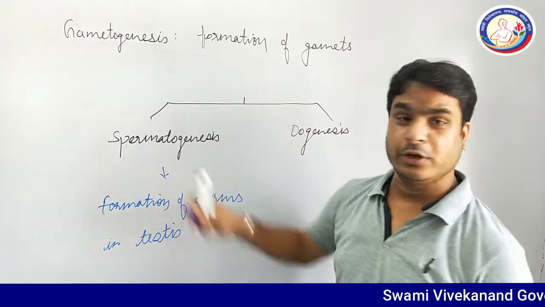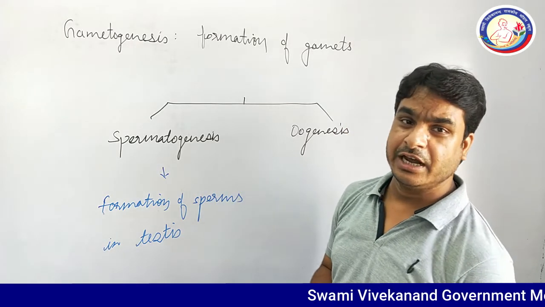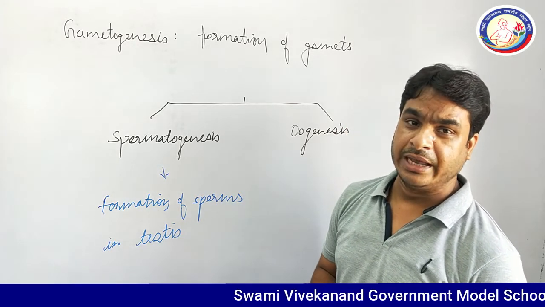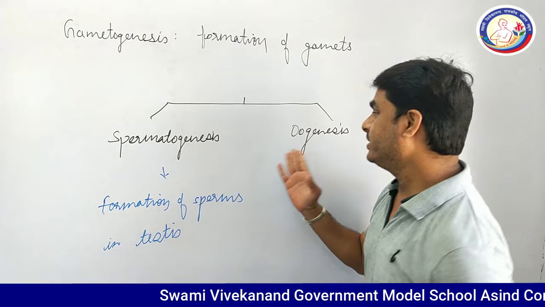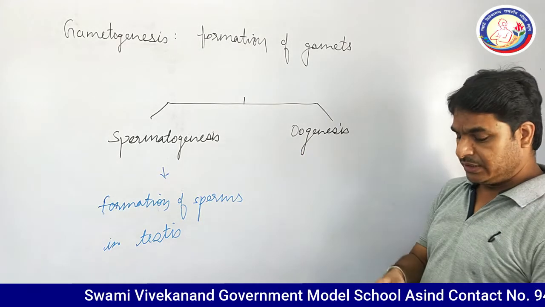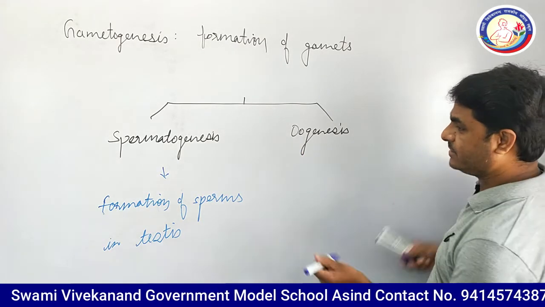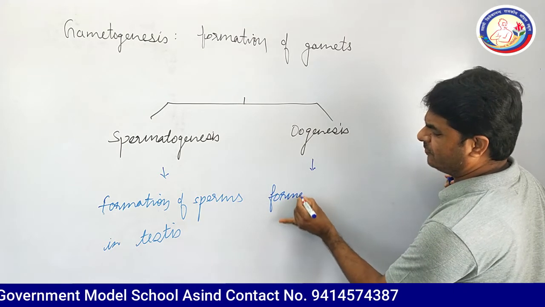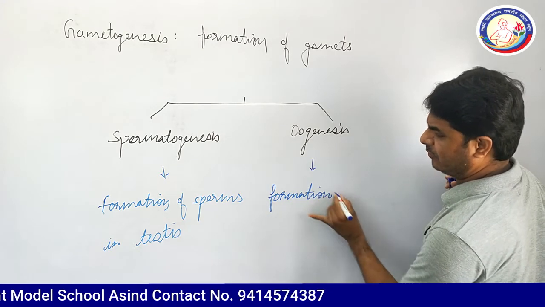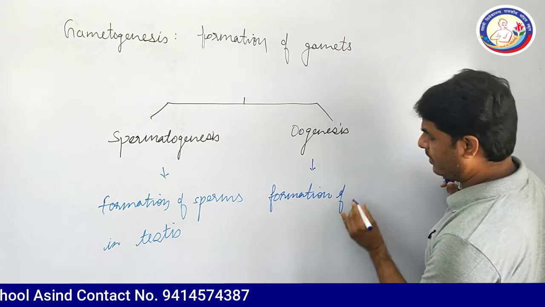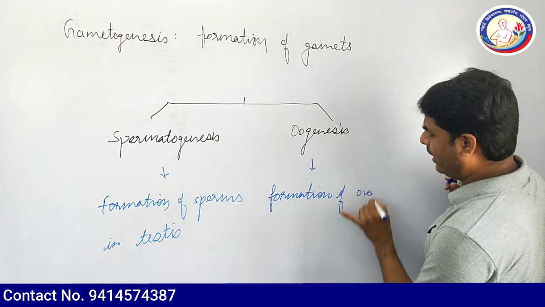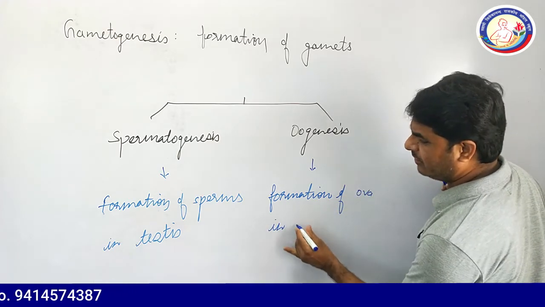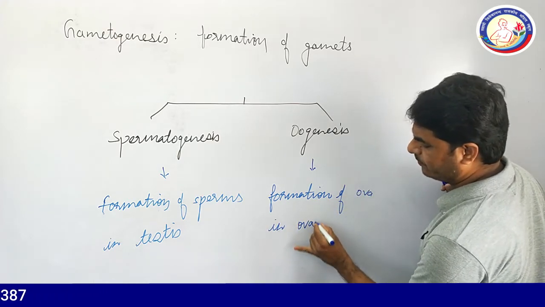Basically, this process is carried out in the male, while the second one is oogenesis. Oogenesis means formation of ova in the ovary.